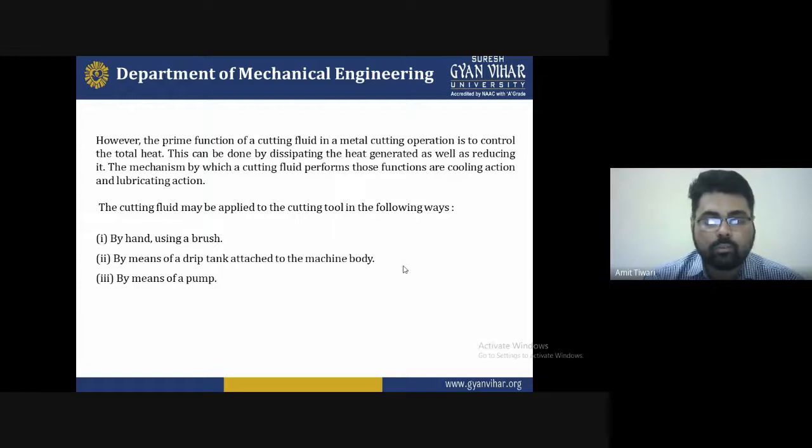To prevent this, we use a dielectric fluid or another specific type of fluid which does not react with the workpiece or the cutting tool.